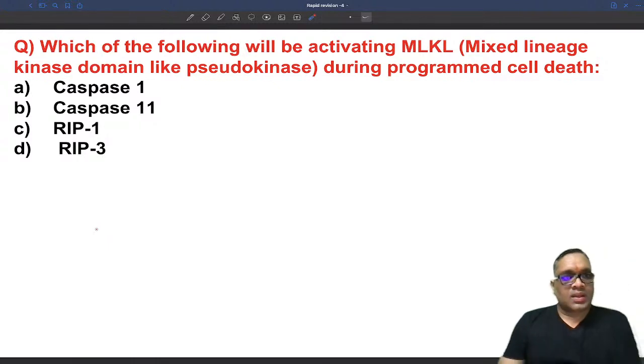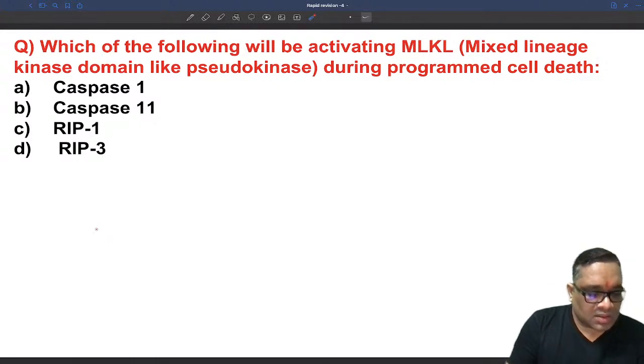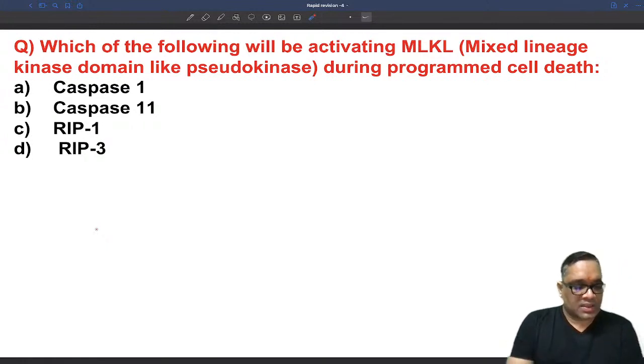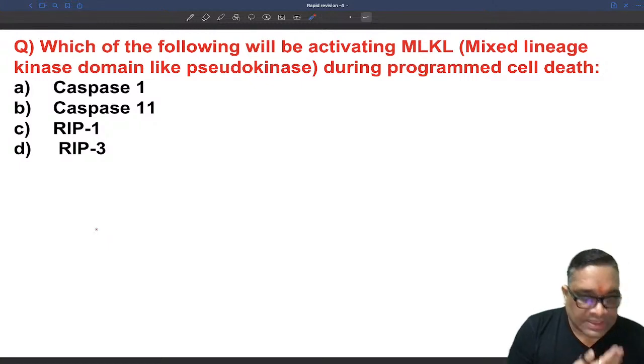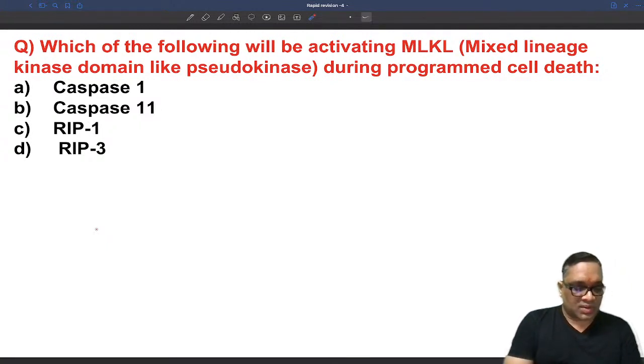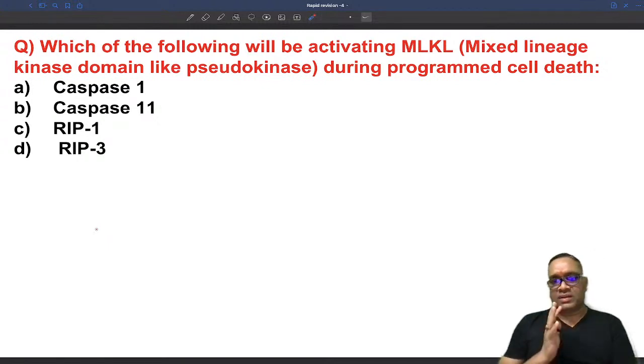Okay, so Puneet has given me the first correct answer, that is RIP3. Very good. D is the correct answer, RIP3. Divya, Puneet, all have given me the correct answer. So it is RIP3. Very good. So Pooja, everyone who has given RIP3 as the right answer, that's a very good response.